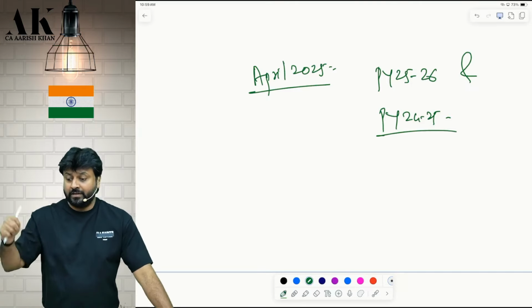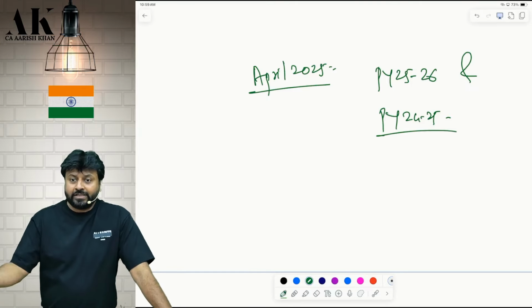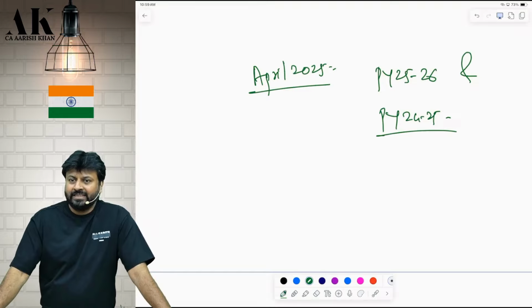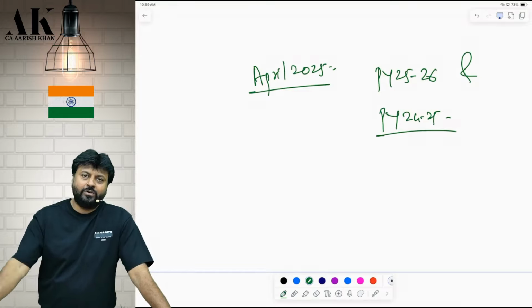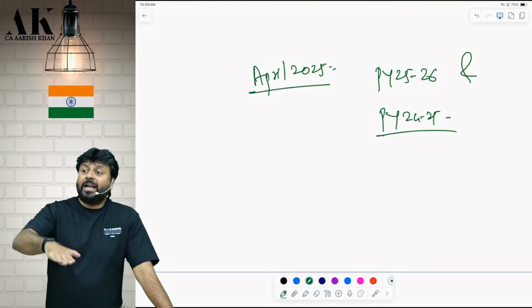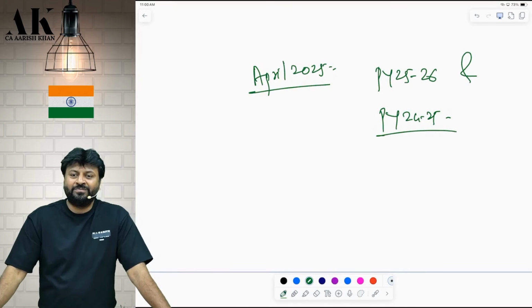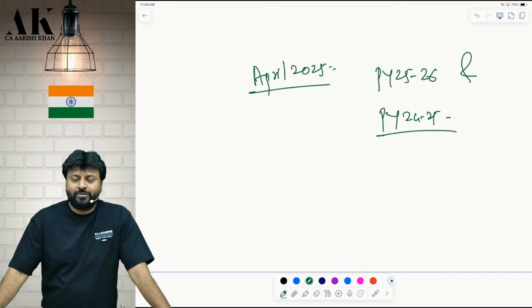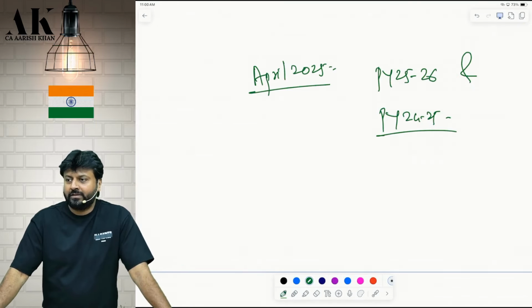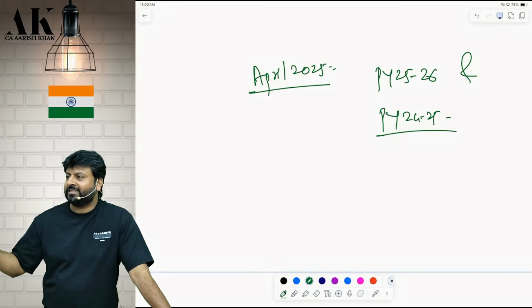Now it has been introduced in April. Because it is introduced in April and the exams are in Jan, it is before 6 months. So January 2026 students have to study this. Now it is well in advance notified for 25-26 also. So May 2026, September 2026 and Jan 2027 students also have to study this. You are late in this world by 1 year. If you would have come 1 year earlier, you wouldn't have to face this provision.